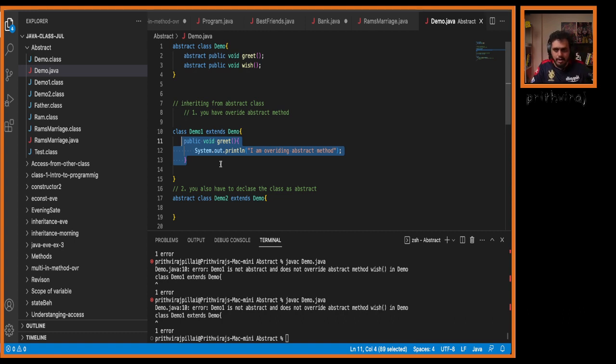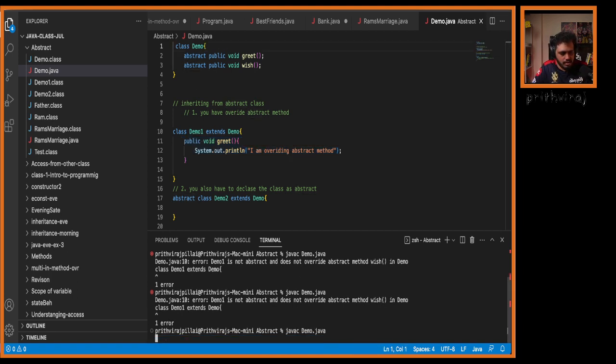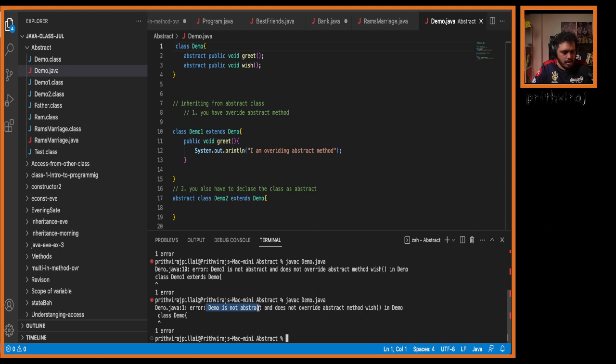No, it will not be automatically abstract. That is what we have seen, right? If I remove abstract and run it, it will throw an error: Demo is not abstract and does not override abstract wish in Demo. So if you want an abstract method to be in that class, you have to declare that class also as abstract. Otherwise it will throw an error. So it will not automatically do it. You have to explicitly say that it's an abstract method.